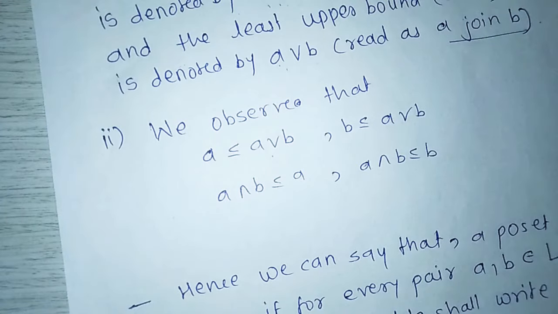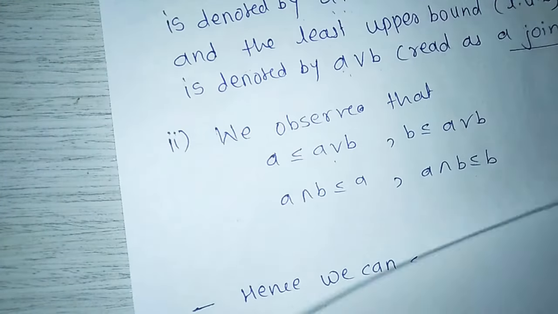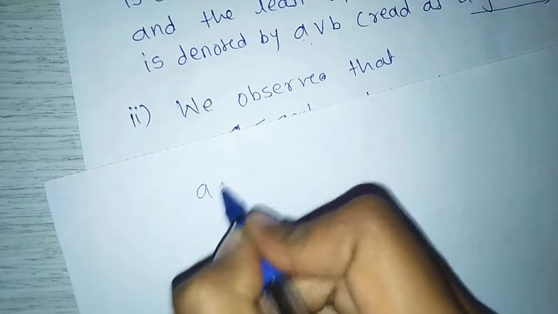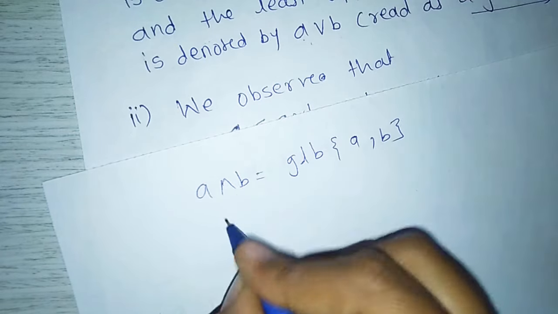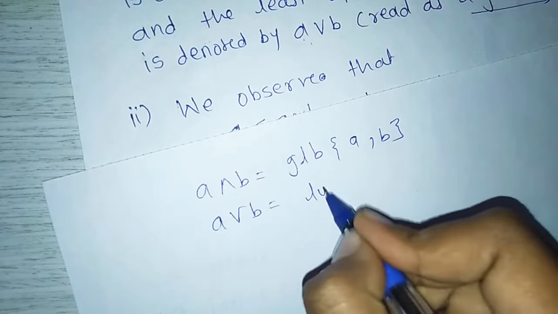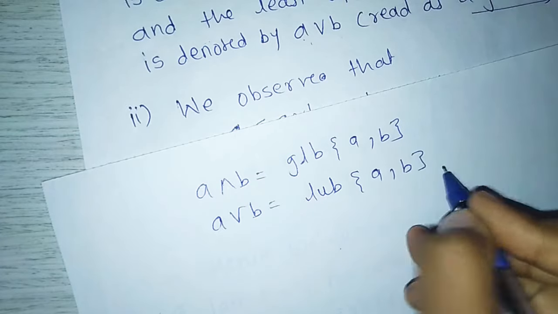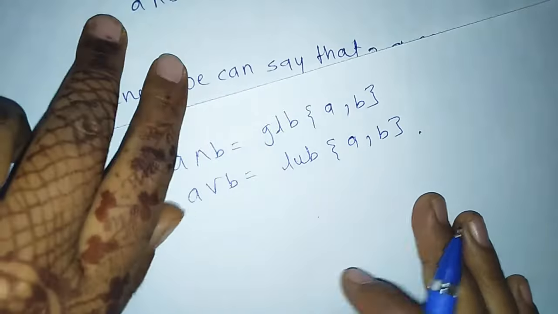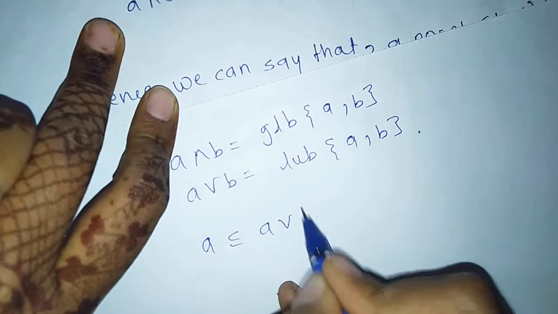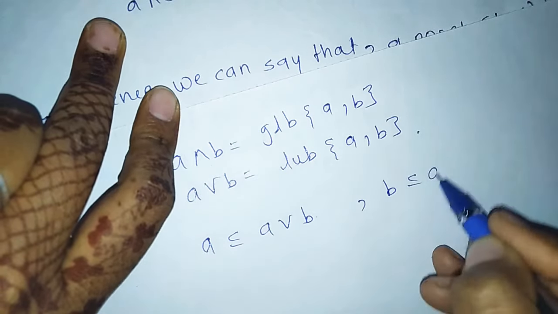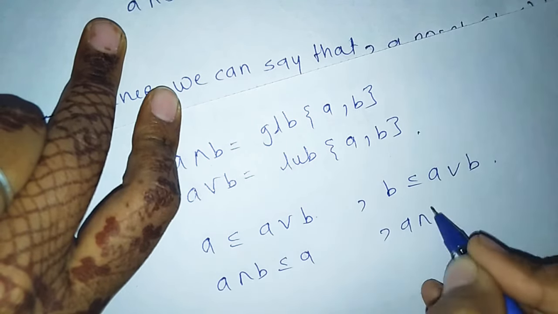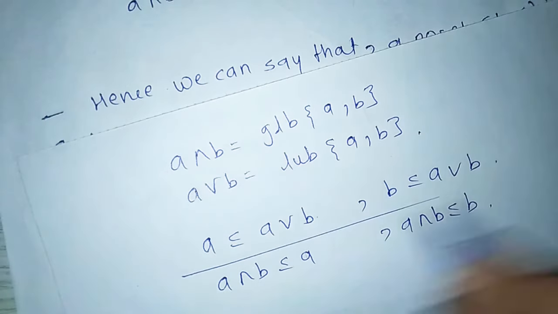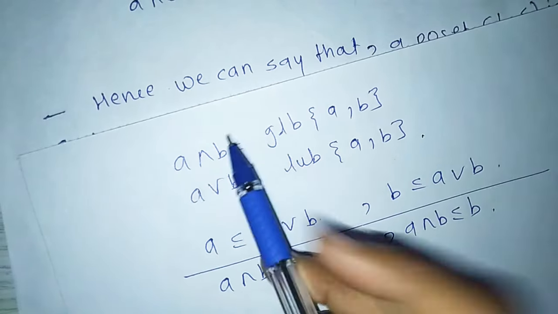The important points are: A meet B means the greatest lower bound of A and B, and A join B means the least upper bound of A and B. Next, A is less than or equal to A join B, B is less than or equal to A join B, and A meet B is less than or equal to A and less than or equal to B. These are the important points of lattices.